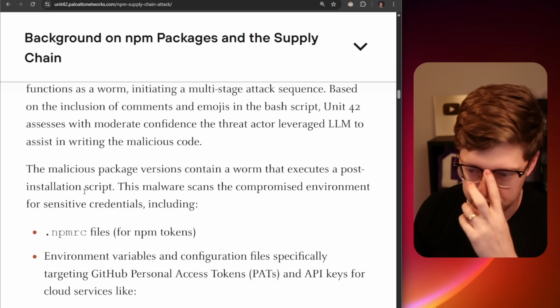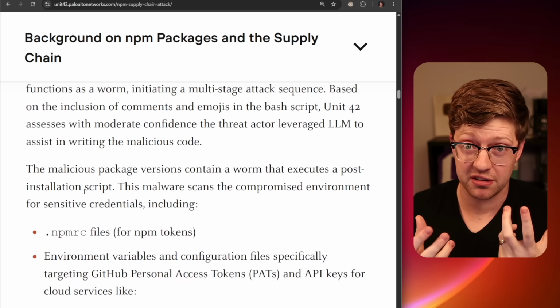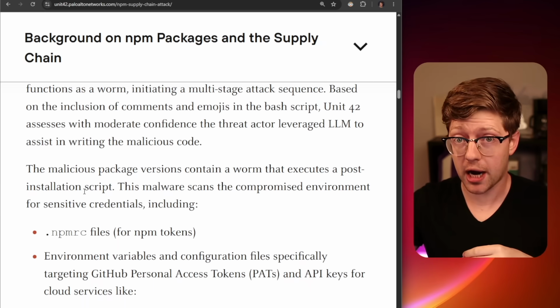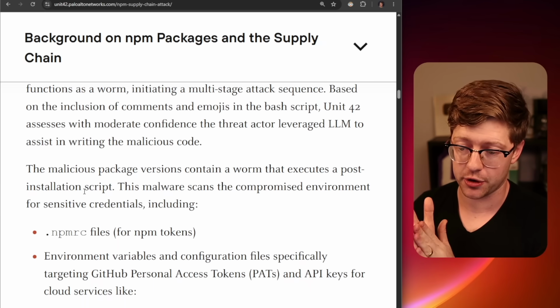Here's the issue with the post installation script. If a malicious post installation script gets committed to a repository, an npm package repository, now anybody else downstream who installs that repository runs the npm install script on their computer. Not only that, it's not just if you install a particular package, it's if you install a package that depends on that package.